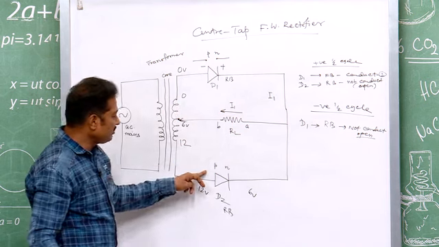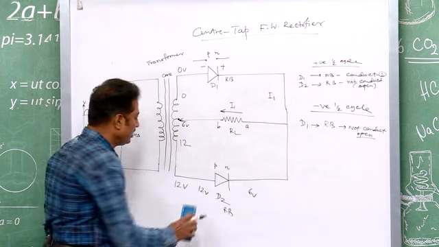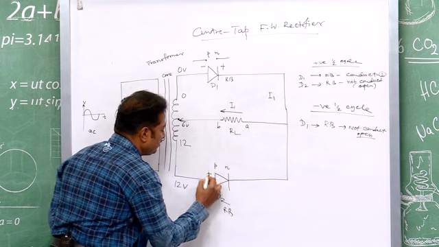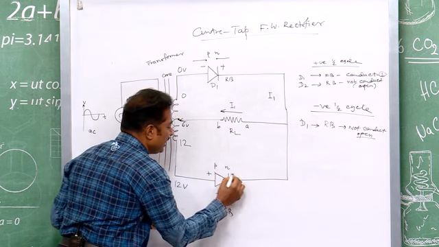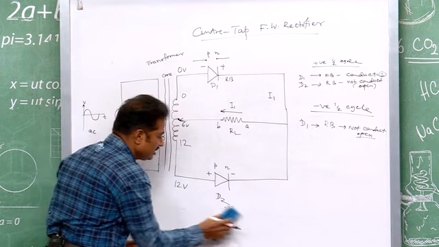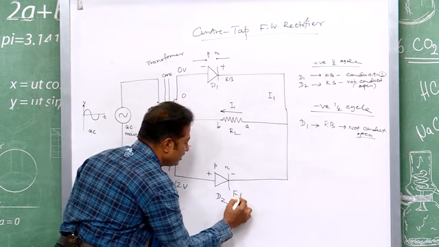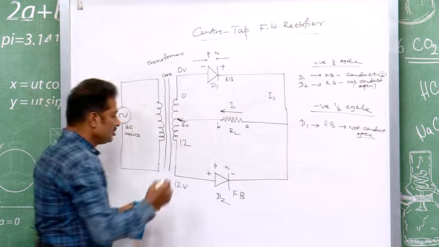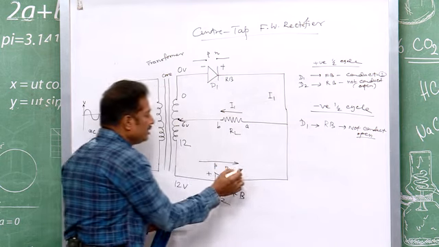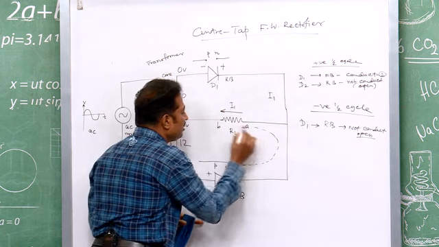You see, this is higher potential, this is lower potential. So, I can easily assign the P end to be positive, the N end to be negative. What is that biasing? That is obviously forward biasing. So, it will conduct, and it will conduct this way, P to N.